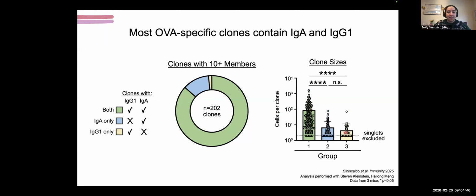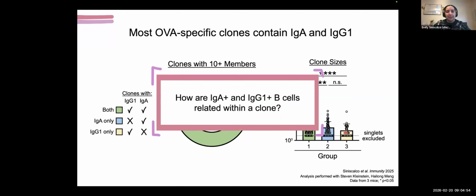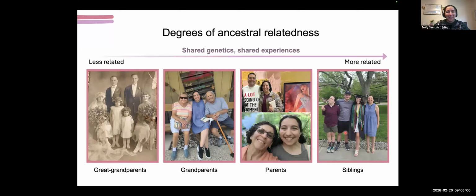But just because cells are related in terms of a family doesn't necessarily tell you how they're related. So we wanted to understand how these individual cells are related within a clone. And so the metaphor I like to bring up here, this is my favorite slide, is always that of my own family. So here I've pictured my great-grandparents, my grandparents, my parents, and my siblings. And I have a different degree of a relationship with each of these people, from my great-grandparents who I've never met, but I've heard stories about and who I share some of my genetic information with, to my grandparents who I'm close with but have very different life experiences, and then my parents and siblings, and so forth.